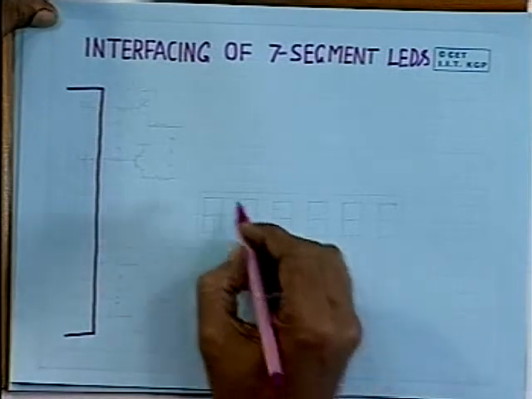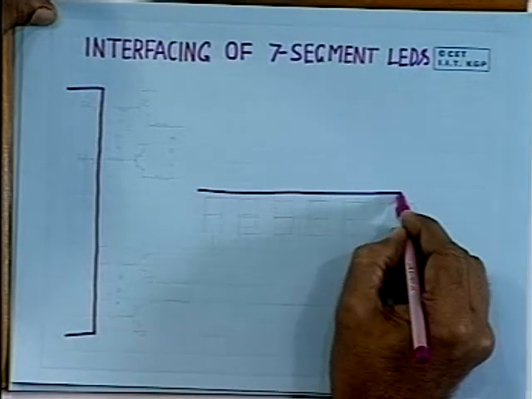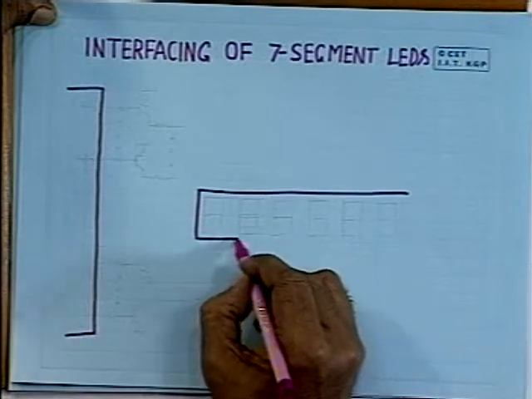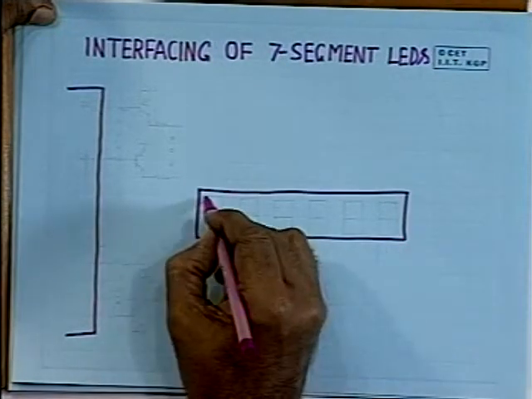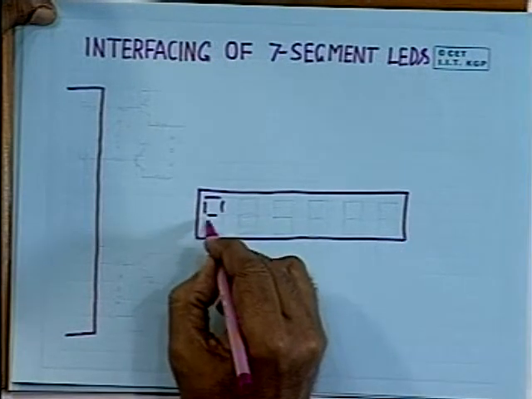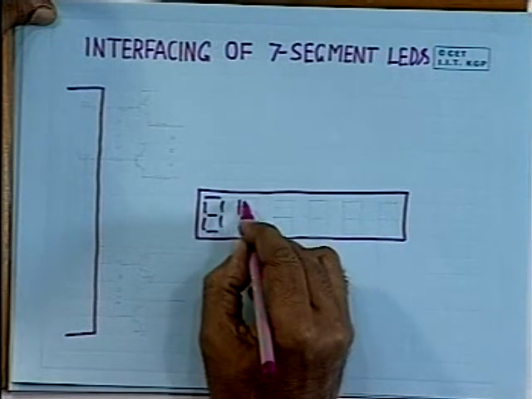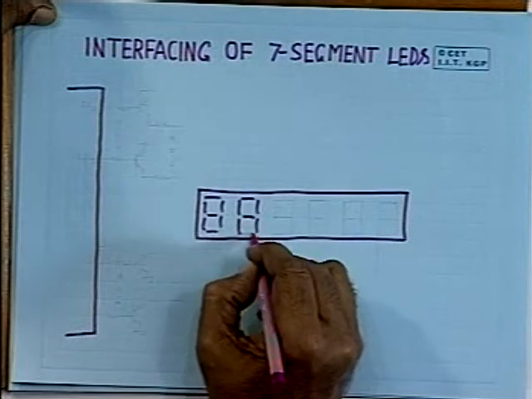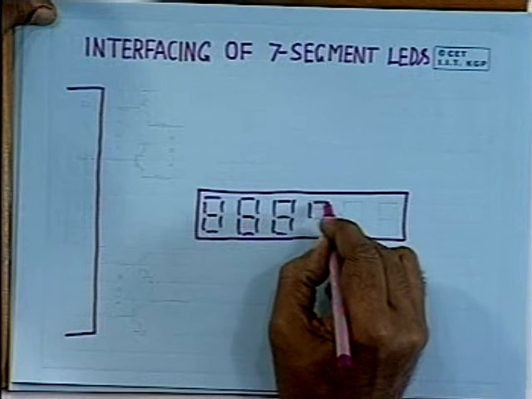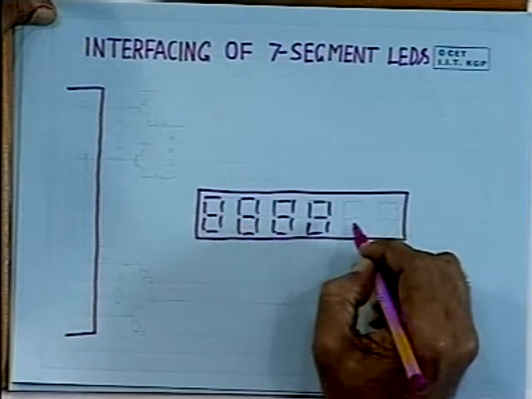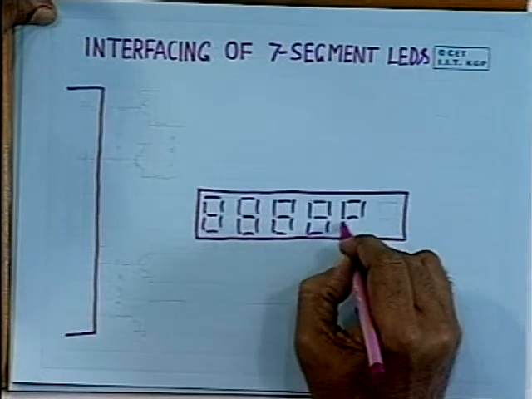Now, let us assume we have 6 light emitting diodes, 7 segment LEDs, to be interfaced to the microprocessor. These are the 6 LEDs.